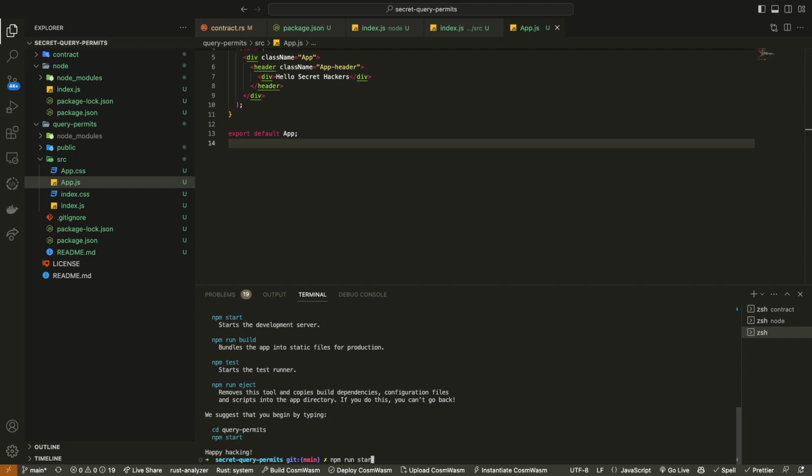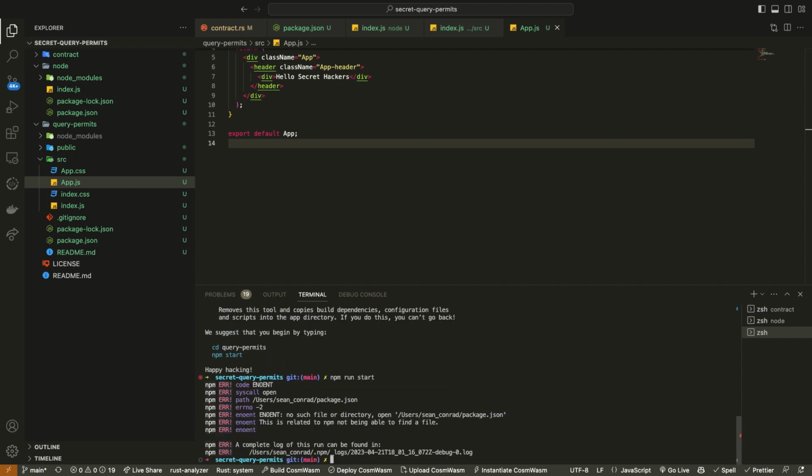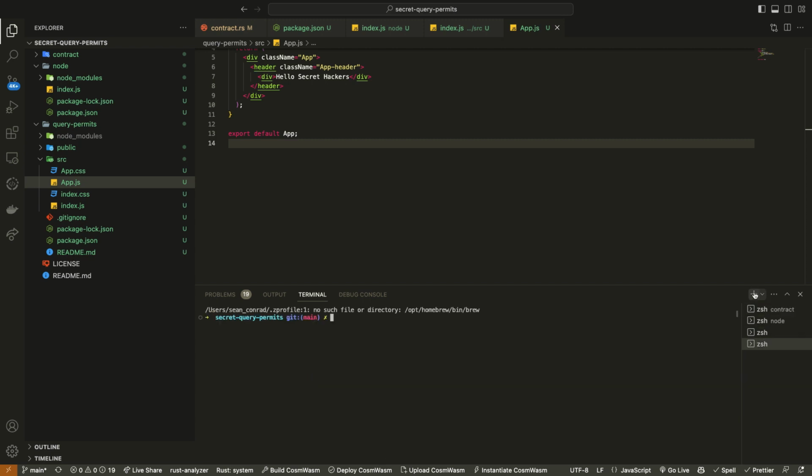npm run start, right? Because I'm not in the query folder.